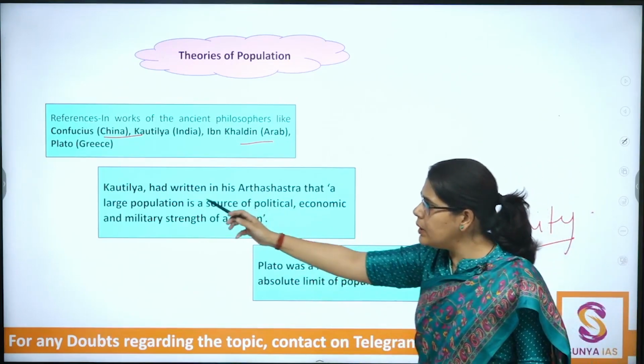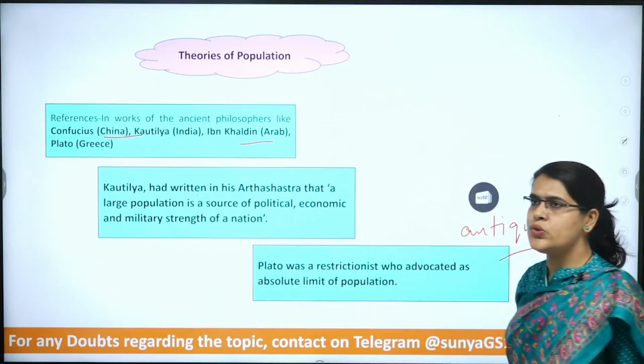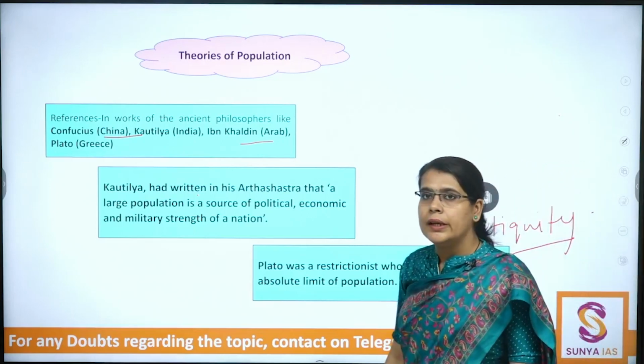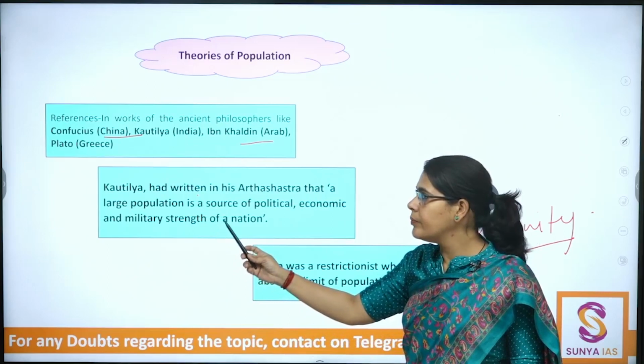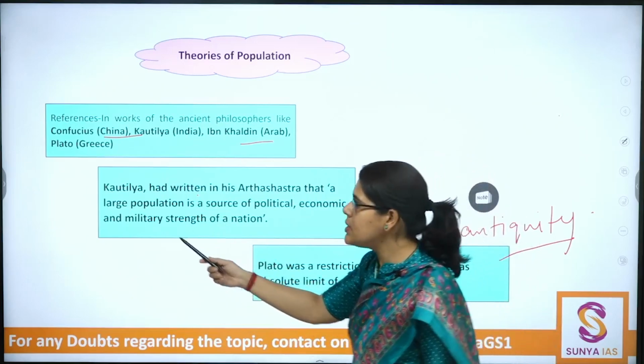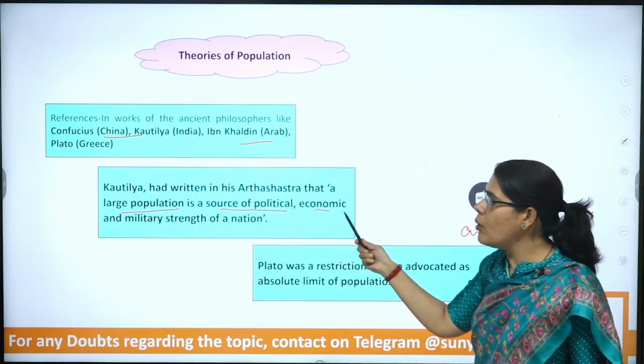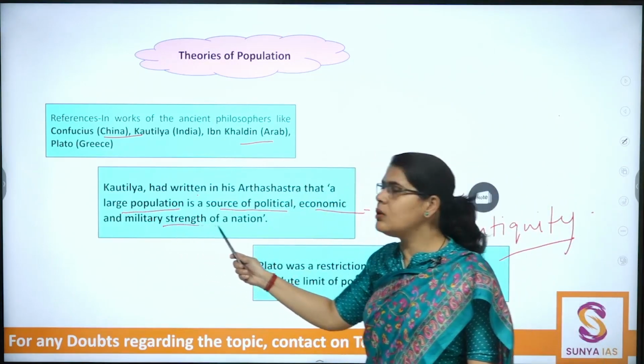For example, Kautilya, who is associated with the important work Arthashastra, has mentioned that population is very important. Why? Because a large population is a source of political, economic, and military strength of a nation.